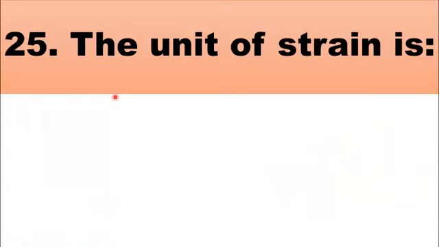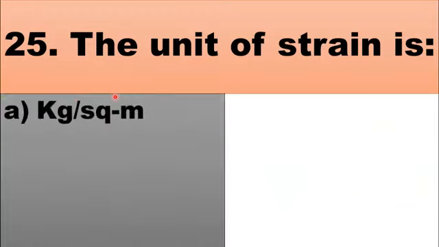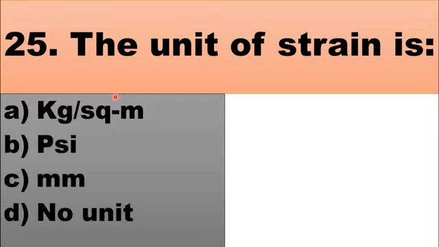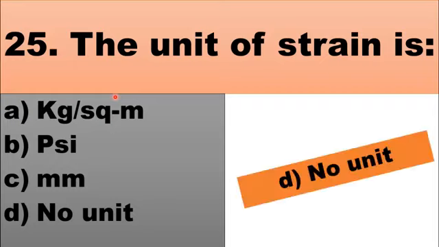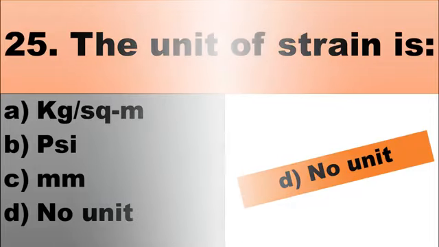MCQ number 25 is, the unit of strain is. The choices are A, kilogram per square meter, B, PSI, C, millimeter, and D, no unit. Strain is the ratio of change in length divided by original length. As we know that strain is the ratio of the same units, so it will have no unit. So the right choice for this question is D, no unit.